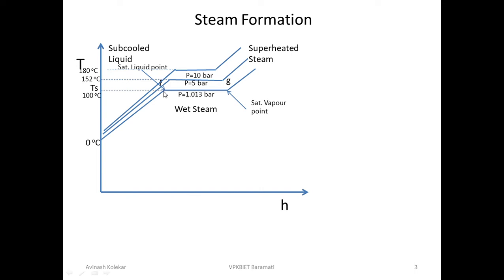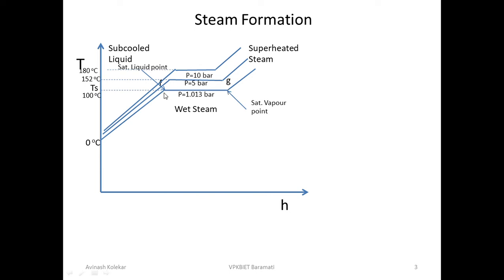You can see the points F and G. What is that? From F to G, you add the heat which is responsible for the conversion of phase, and that we call latent heating. So from F to G, whatever heat is added is called the latent heat.